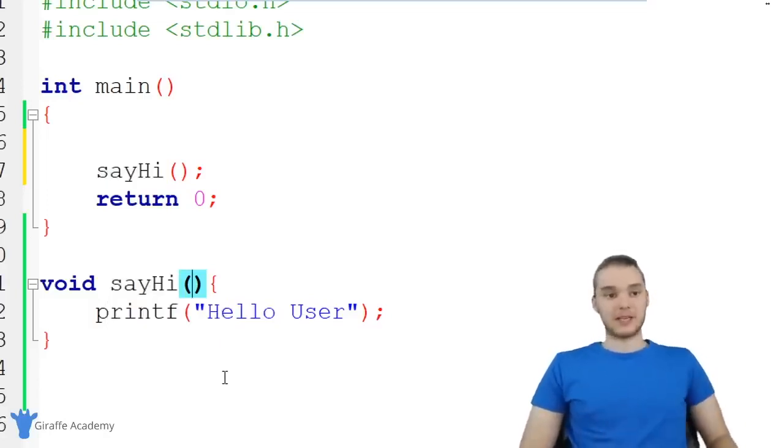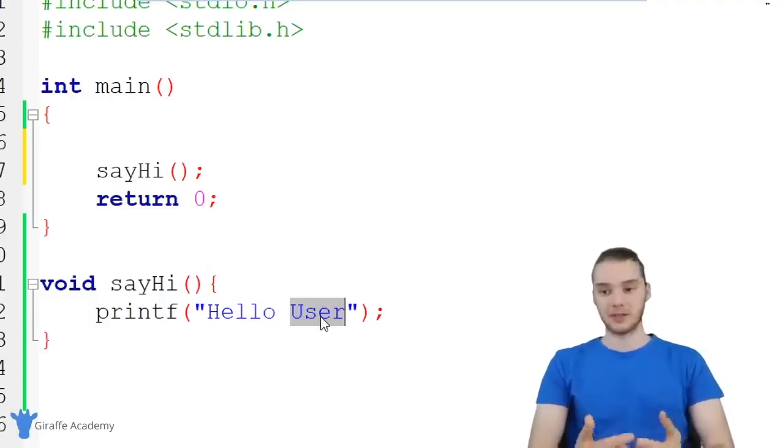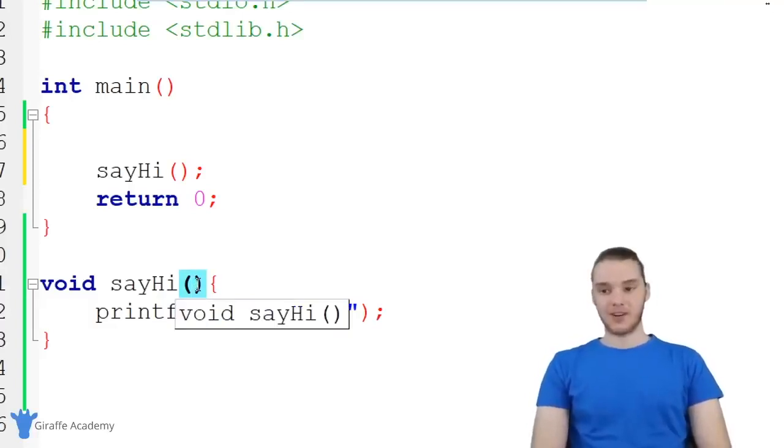A parameter is basically just a value that we give to a function. So let's say in this say hi function, instead of just saying hi to the user, we wanted to say hi to someone specifically. I can come down here in these parentheses and specify a function parameter, a lot like I would specify a variable.